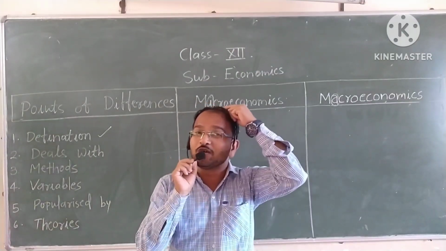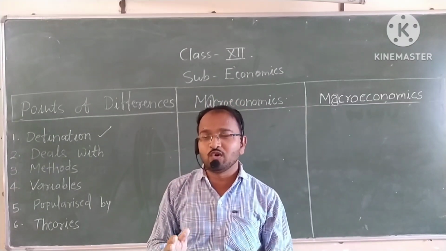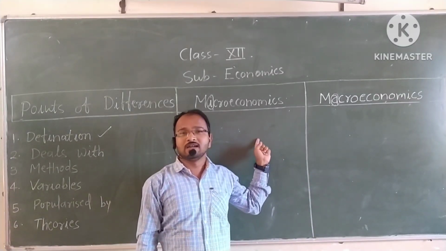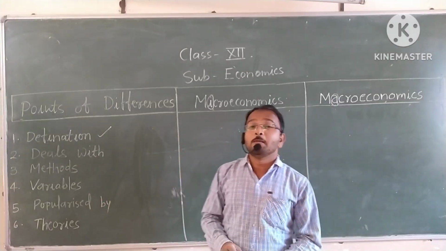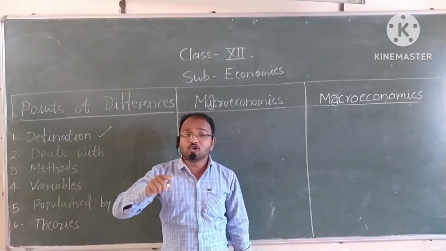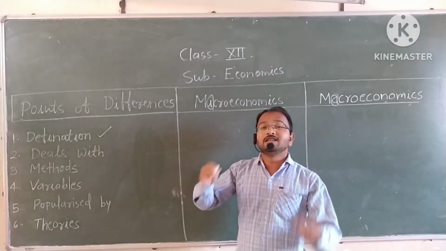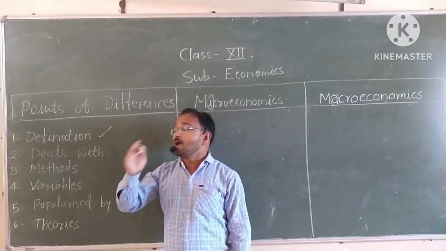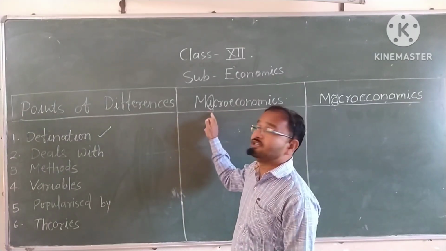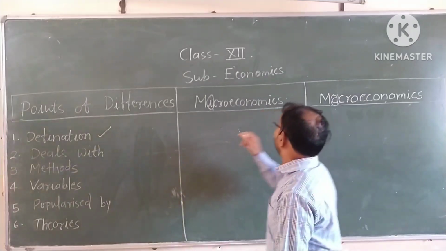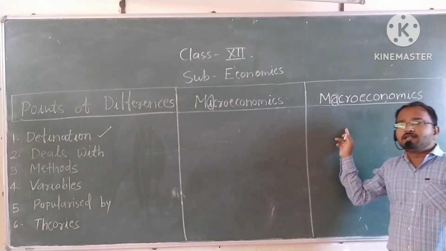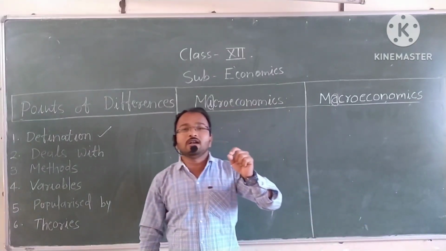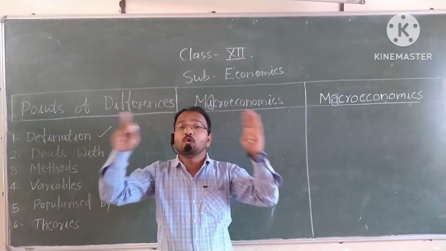So here is a difference between them. What I told you about microeconomics: it is a branch of economics that studies the economic variables at an individual level. I indicates individual level. And macroeconomics is a branch of economics that studies the economic variables of an economy as a whole.